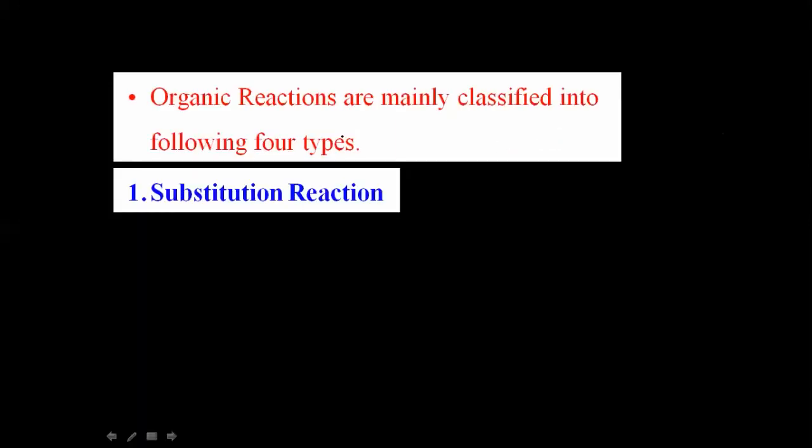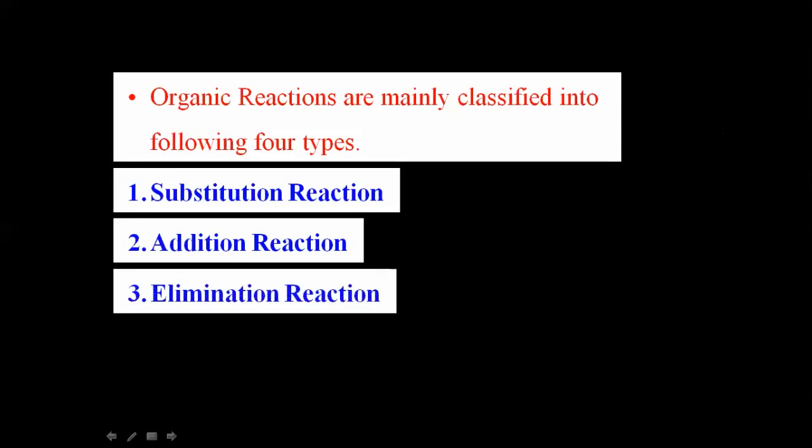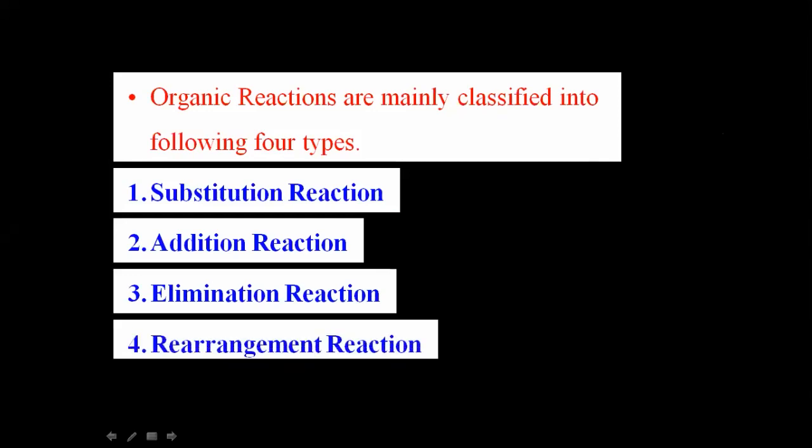First one is the substitution reaction. Second type is the addition reaction. Third type of the organic reaction is the elimination reaction. And last type is the rearrangement reaction. Generally, all the organic reactions are mainly classified into these four types: substitution, addition, elimination, and rearrangement reaction.